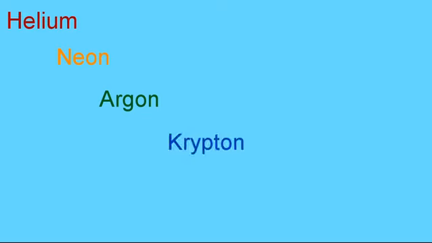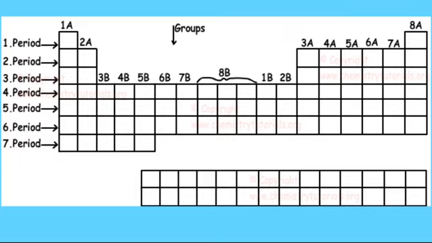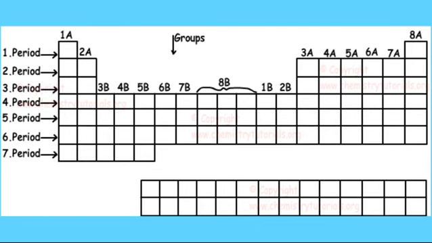Now, if we go to the noble gases, those have complete shells. We have the first member, helium, then neon, then argon, then krypton, then xenon, then radon, and so on and so forth. So all these ones are noble gases. Okay, so members of a group have the same number of valence electrons. Members of a period have the same number of electron shells.